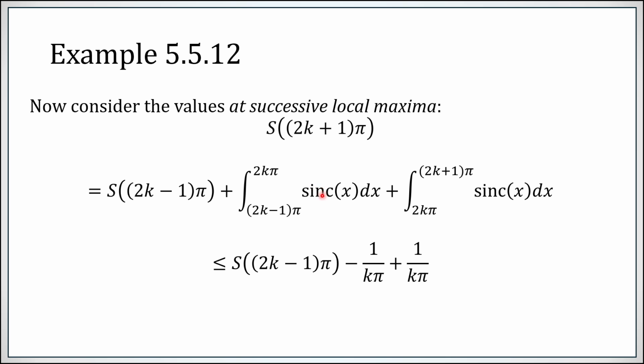Now for this integral, you have to flip back to the inequalities we established before. Going from an odd multiple of pi to an even multiple of pi, it is less than or equal to -1 over this upper bound over 2 times pi. But this one here, going from an even multiple of pi to the next odd one, is less than or equal to +1 over this lower bound over 2. And notice these exactly cancel out. In other words, the local max at (2k+1) pi is no bigger than the local max at (2k-1) pi. So the next local max is always getting smaller than the previous one.